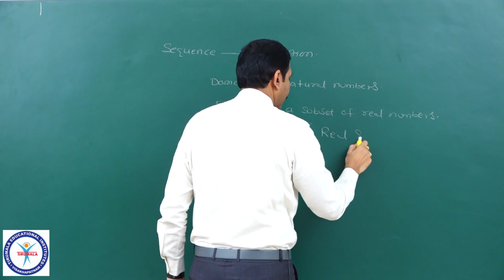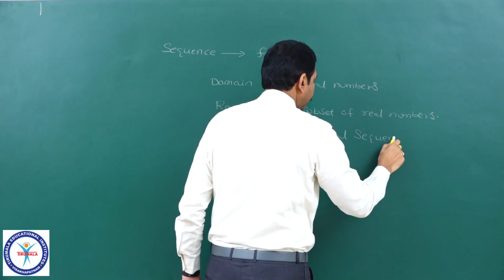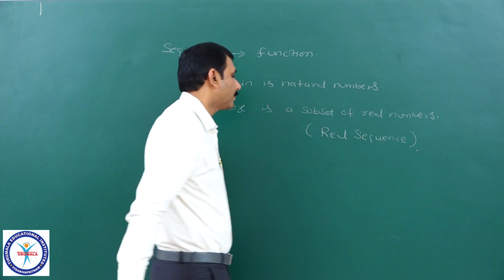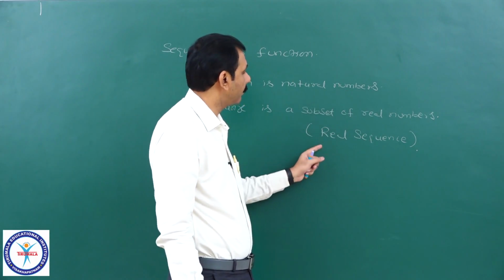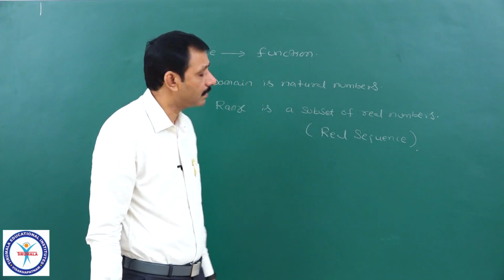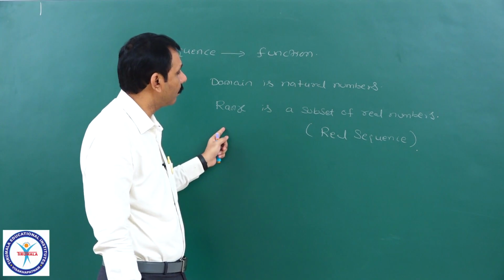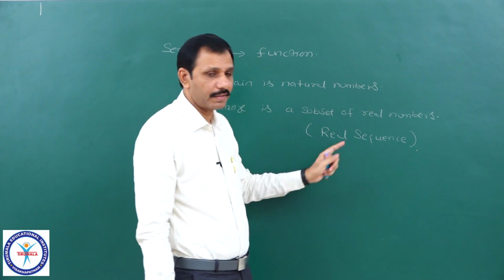Here it is a real sequence. Suppose if the range is a subset of complex numbers, we can say it is a complex sequence. Here in this topic we are going to discuss only real sequences.